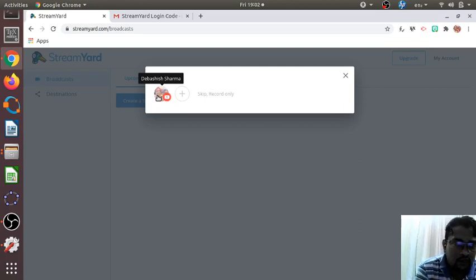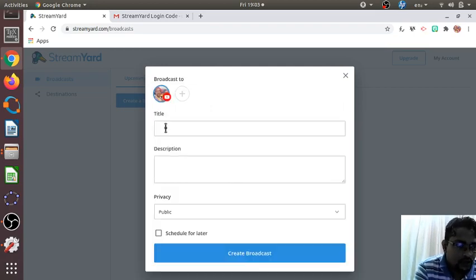So once you do that in your profile also, your YouTube channel icon will appear here. There are two options, whether you want to create the broadcast with record only, or you want to live stream to YouTube. So let us choose this live streaming option. In that case, you will be asked to enter a title.